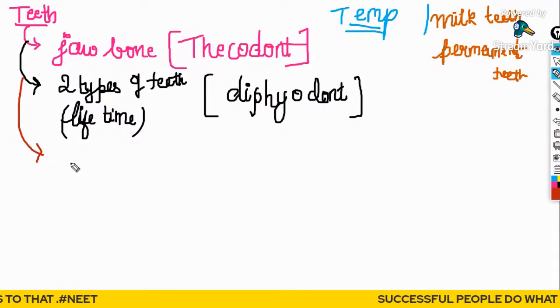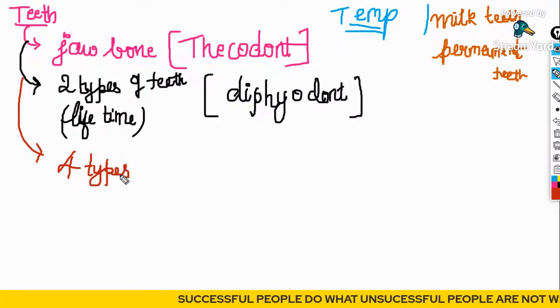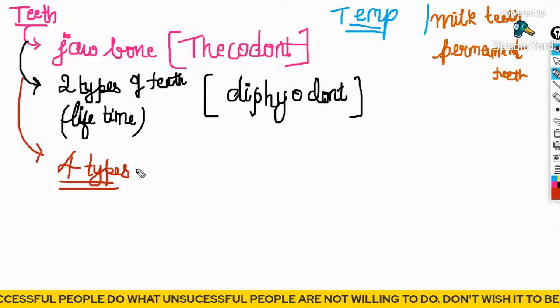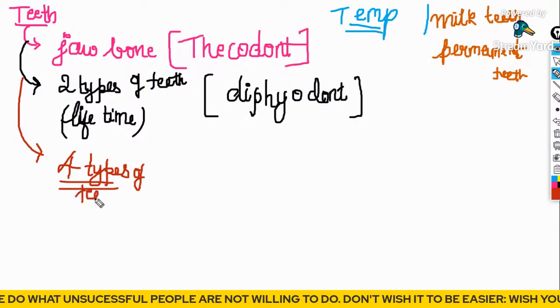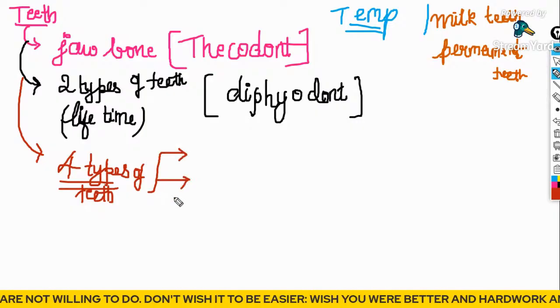And guys, the last term. In every human being's mouth, you have 4 types of teeth. Can you please name those 4 types of teeth for me in the chat box?